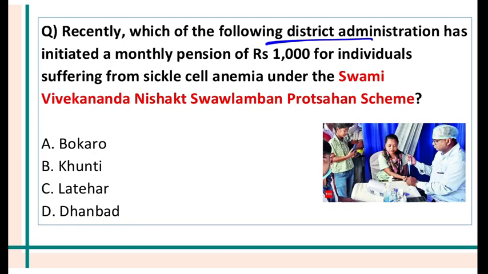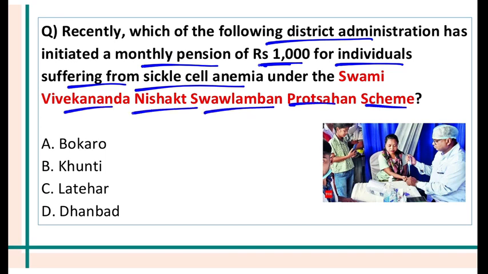Which district administration has initiated a monthly pension of 1,000 rupees for those individuals who are suffering from sickle cell anemia under the Swami Vivekanand Nishakt Swavalamban Protsahan Yojana? This is a scheme of the government of Jharkhand, and the answer is Khunti. Jharkhand's Khunti district. Basically, Swami Vivekanand Nishakt Swavalamban Protsahan scheme is a brainchild of DC of Khunti, Lokesh Mishra. And this is basically a scheme to provide social security to the differently abled people through direct benefit transfer.